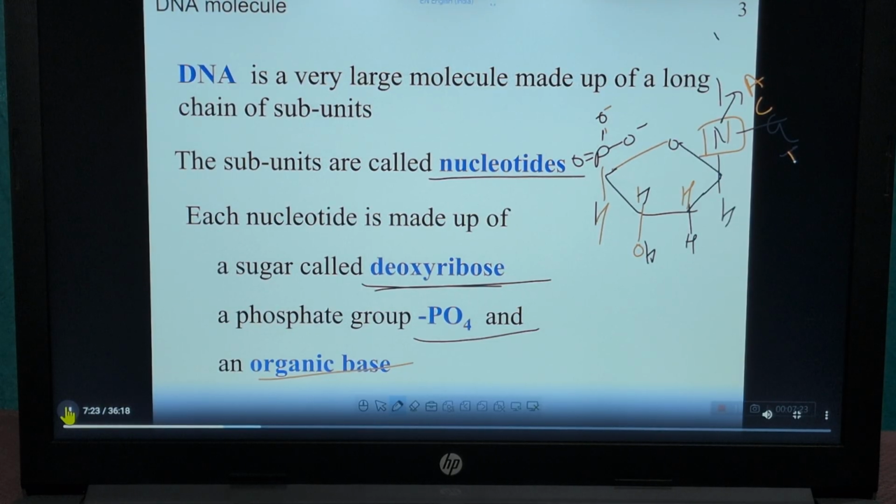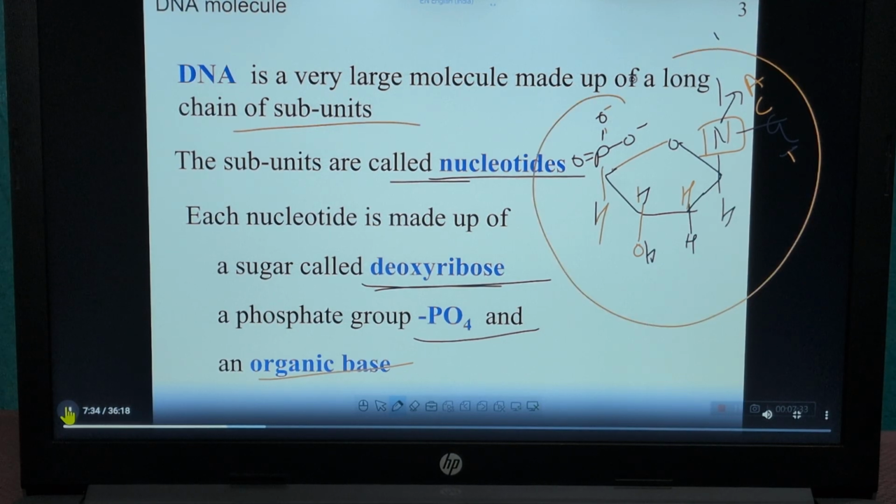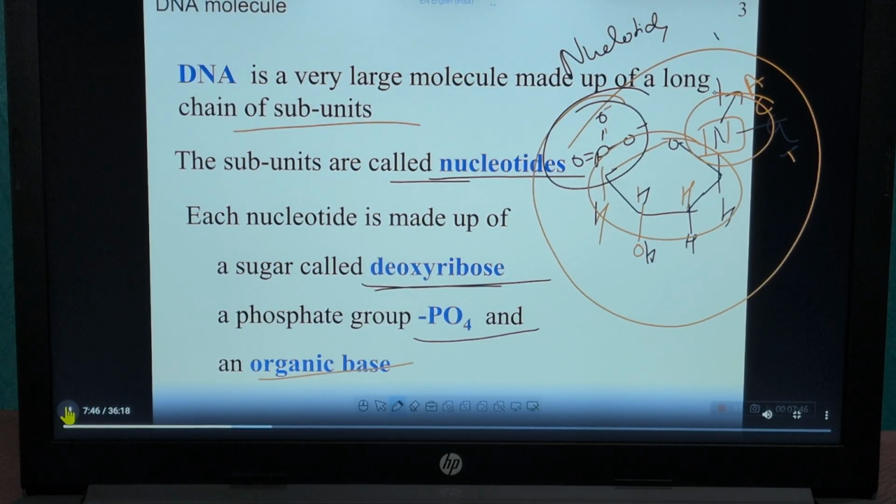So DNA is a very large molecule made up of a long chain of subunits, that is nucleotides. This whole structure is known as a nucleotide, made up of phosphate group, deoxyribose sugar and organic base.